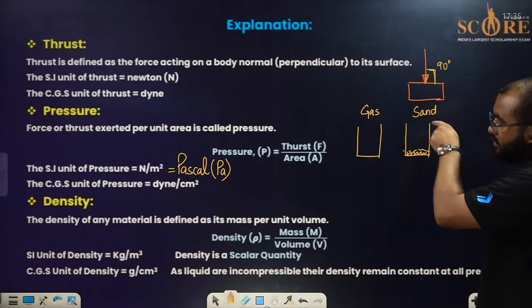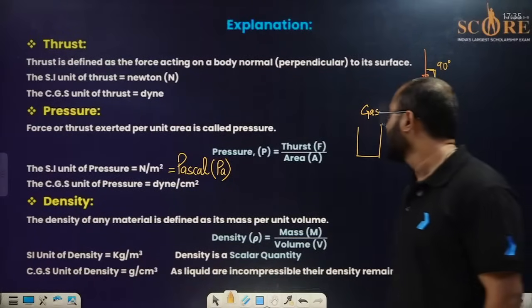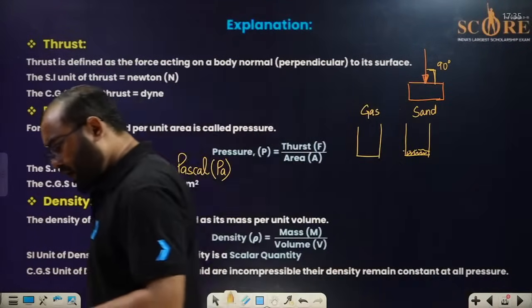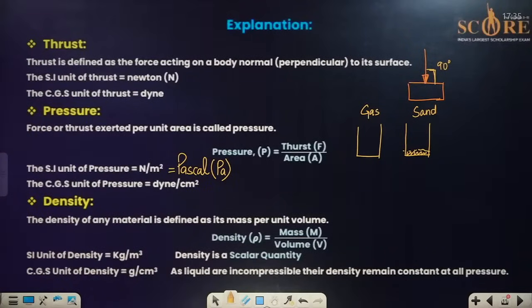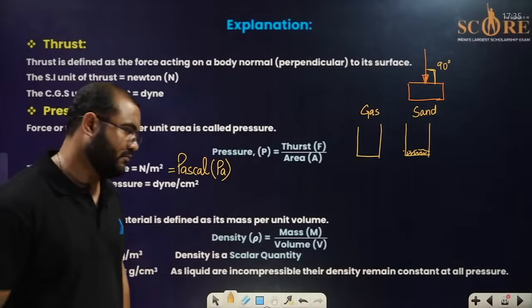That is why the density of sand is more than that of gas. Normally solids have more density than liquids and gases.